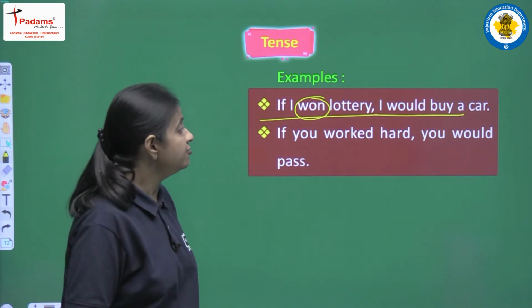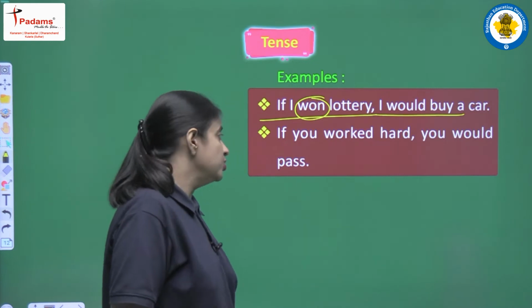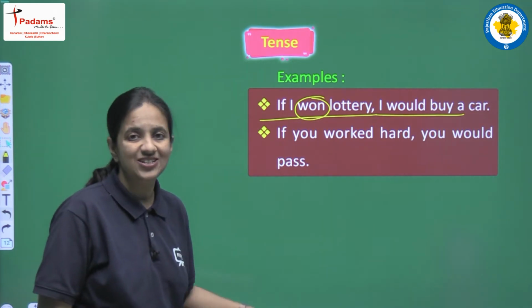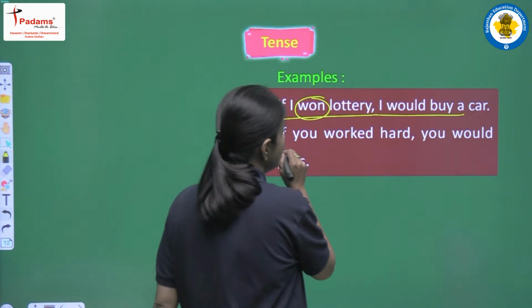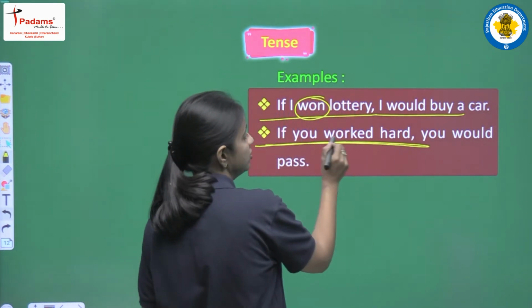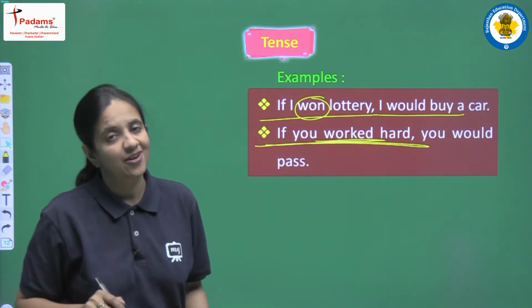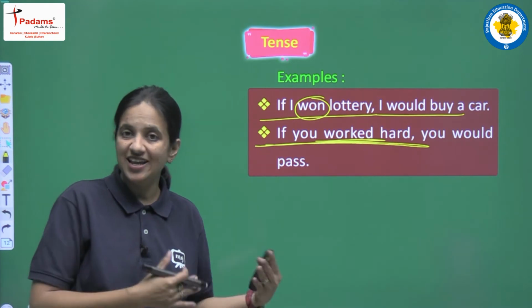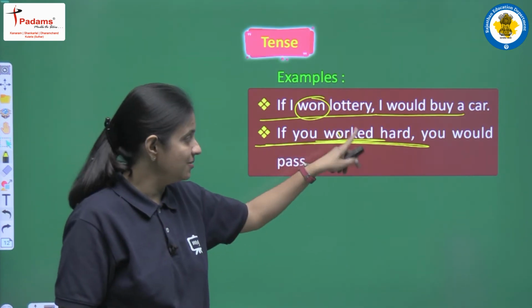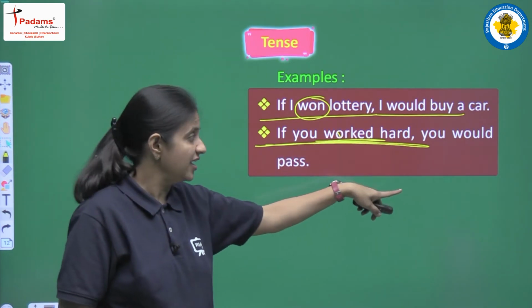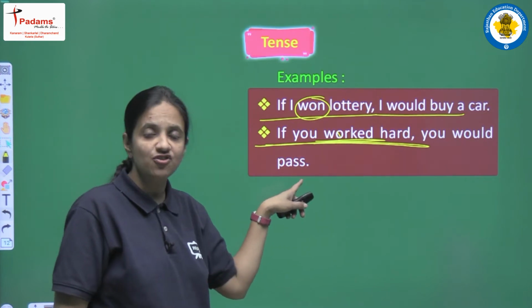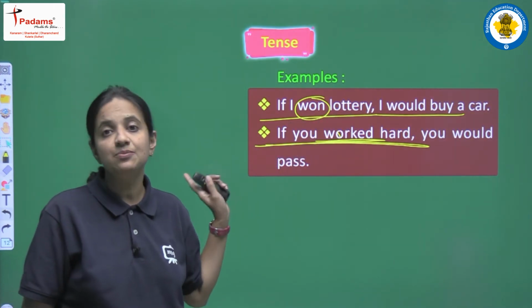Second one is, if you worked hard, you would pass. So again in the structure we can see that we are having past simple tense here because worked is the second form and there is no helping verb, did is hidden here. So this is past simple tense, and in the result clause again we are having would plus first form, would plus pass, right?